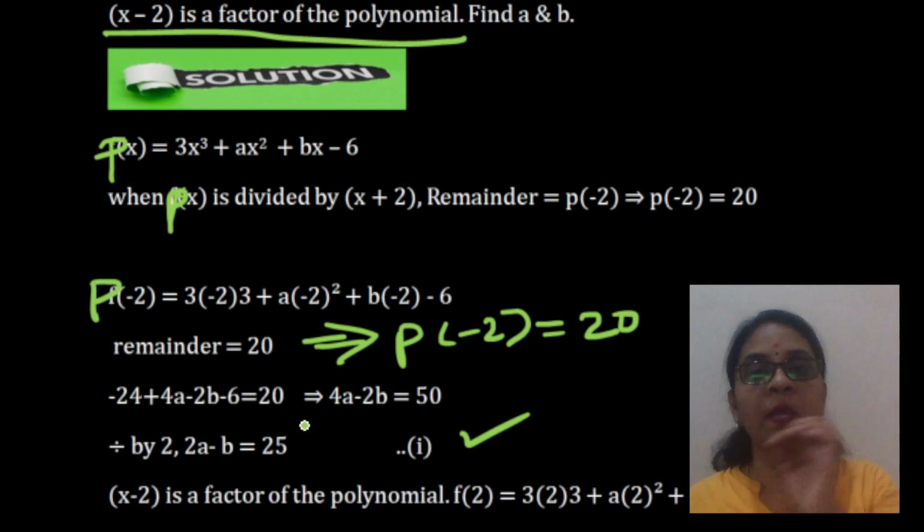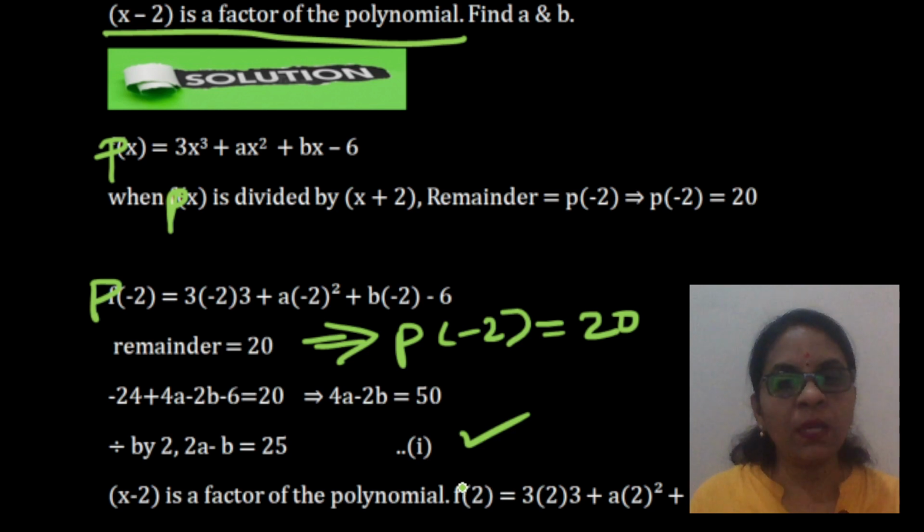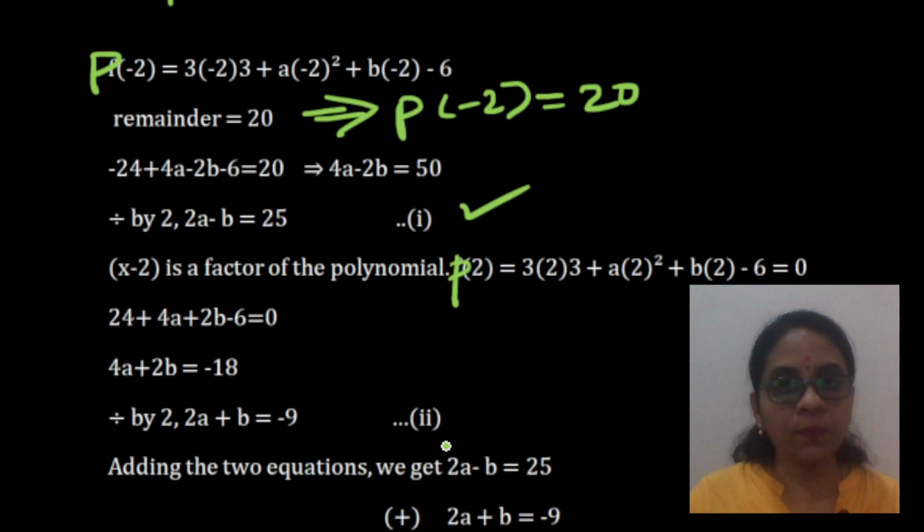So, here x minus 2 is a factor, which means p of 2 is equal to 0. There are multiple errors here. I wrote f and p. So, it is p of 2. Consider it as only one, children. Either you follow p or f. Don't do what I have done. I admit I overlooked it while I was typing. So, p of 2 is equal to 3 into 2 cube plus a into 2 square.